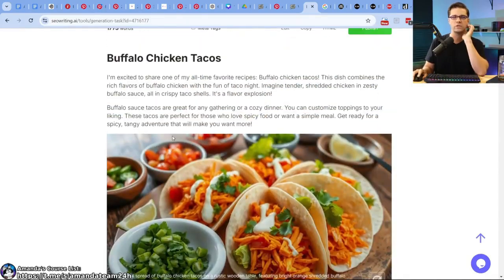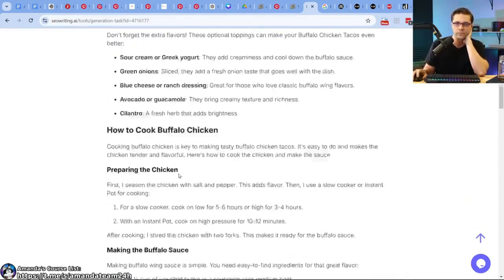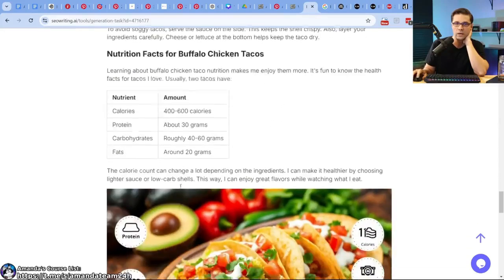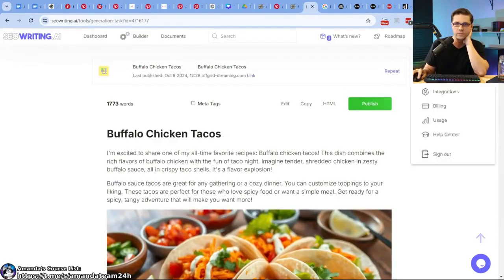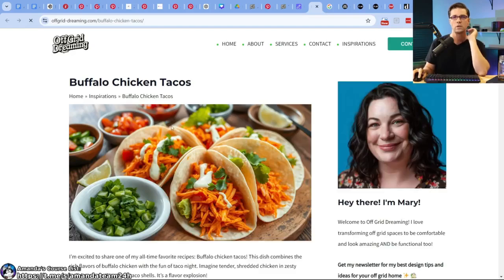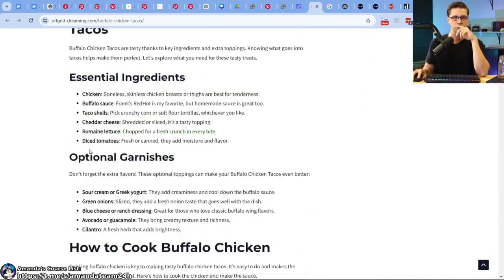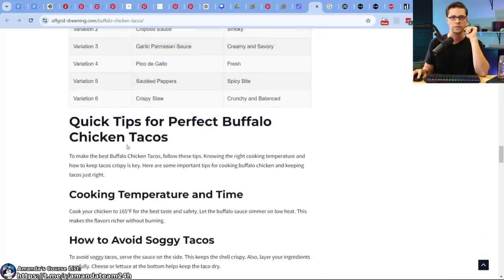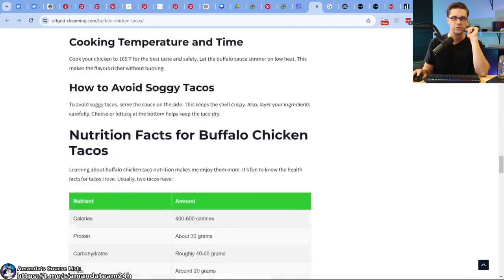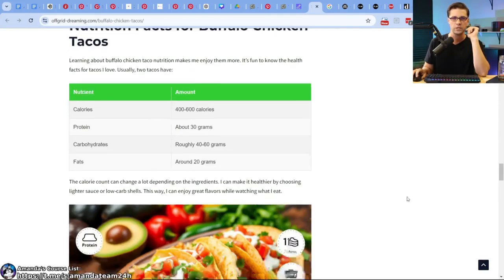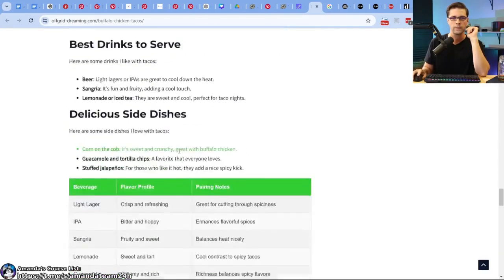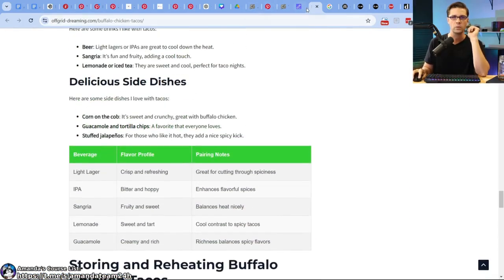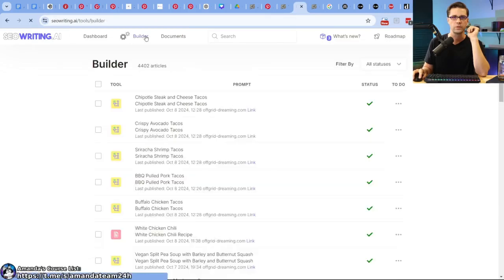Our first 5 are done. Buffalo chicken tacos, right? Good to go. And it's our own unique recipe, right? Not based on anyone else's, although maybe that's viable, maybe it's not. Look here, looks nice, awesome. There we go. Here's some variants you can do too. And look at that, that's pretty cool. Yeah, I like it.